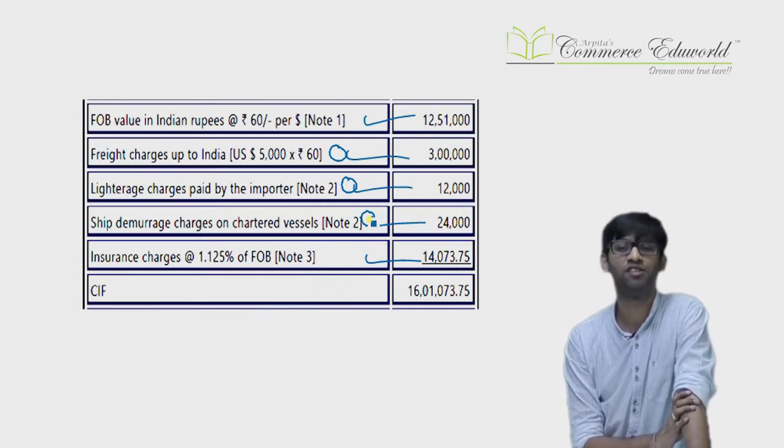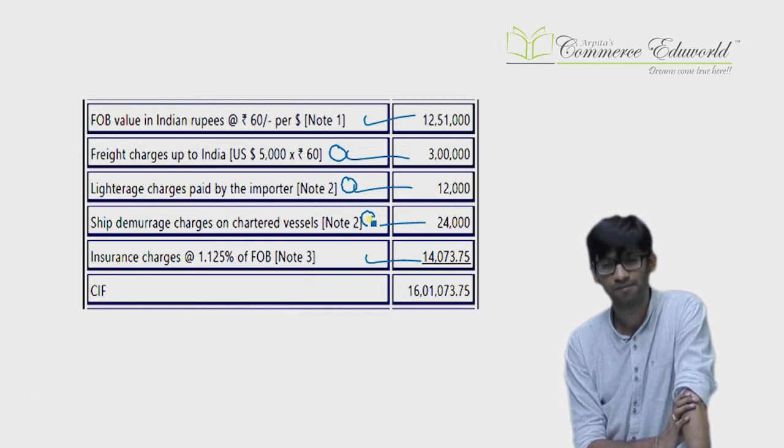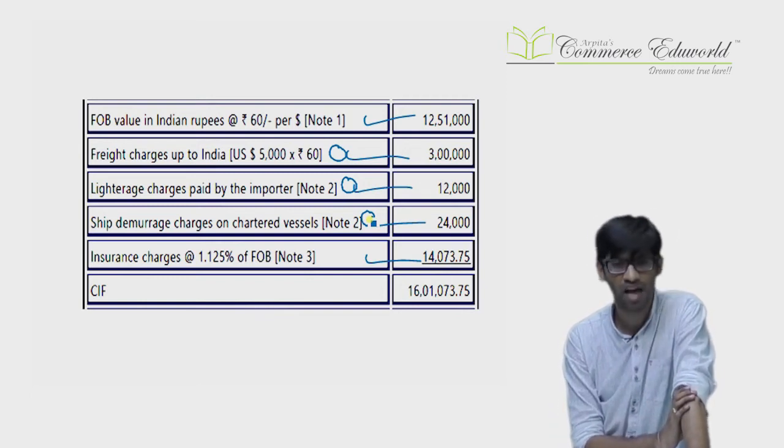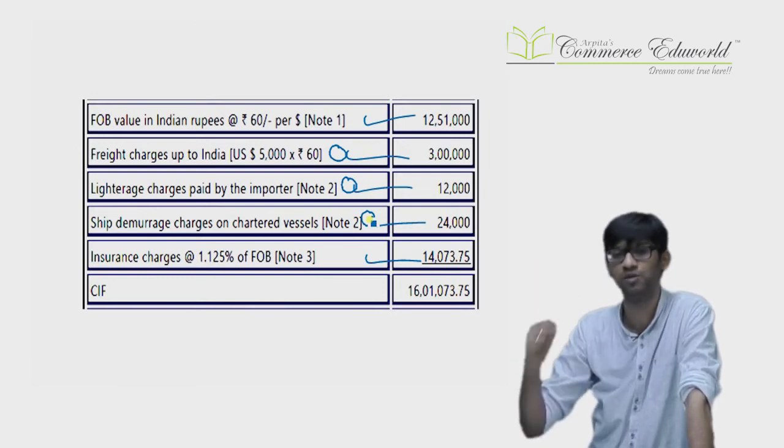And further, we have imported by ship, so we need not worry about the 20% of FOB. We'll add all the actuals known. In case of ship, if you know the actuals, they are added. We have added all the actual transportation.